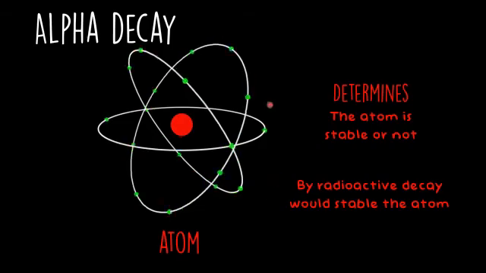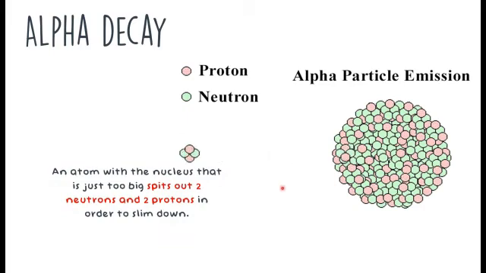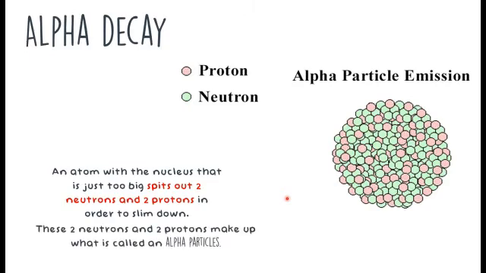So, let's look at what happens in alpha decay. Alpha decay is one type of radioactive decay. Alpha decay happens in an atom with a nucleus that is just too big. That's what it is unhappy about. It spits out 2 neutrons and 2 protons. These 2 neutrons and 2 protons come together. So, we have this unhappy atom that wants to slim down, spitting out 2 protons and 2 neutrons that fly out into space. And we call that an alpha particle.